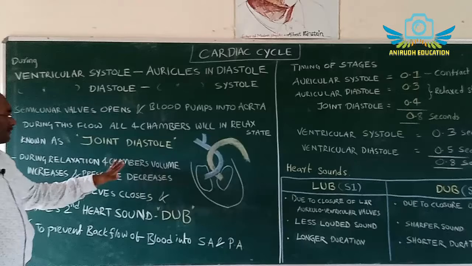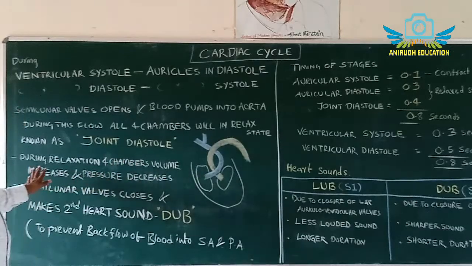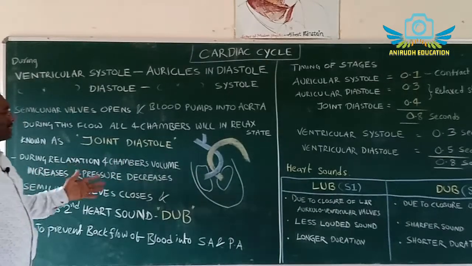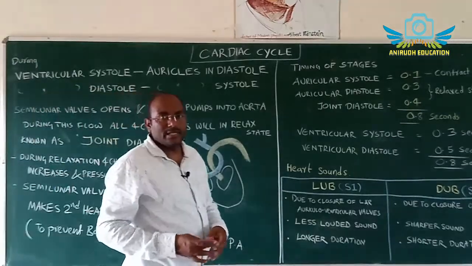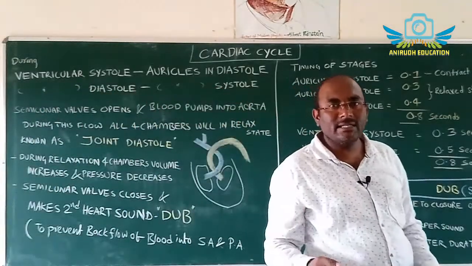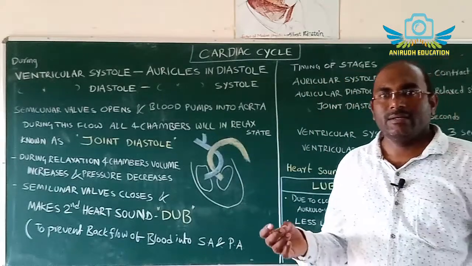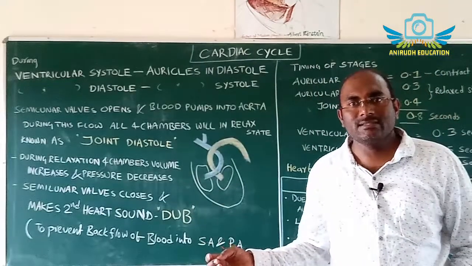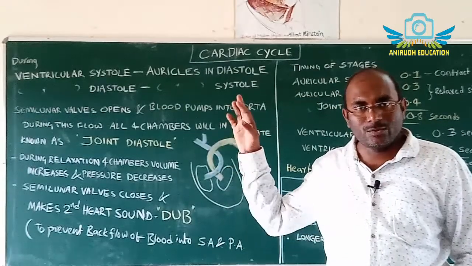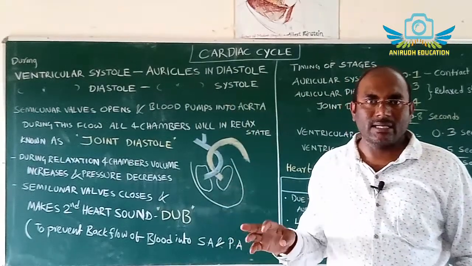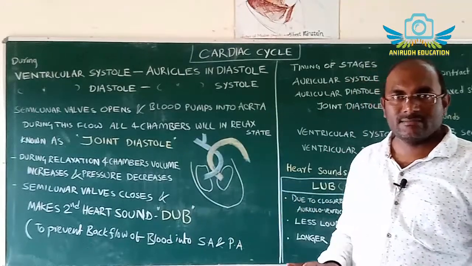During relaxation of the four chambers, volume increases and pressure decreases. During distribution of the oxygenated and deoxygenated blood through the pulmonary artery and systemic arch, the two atria and two ventricles are relaxed.